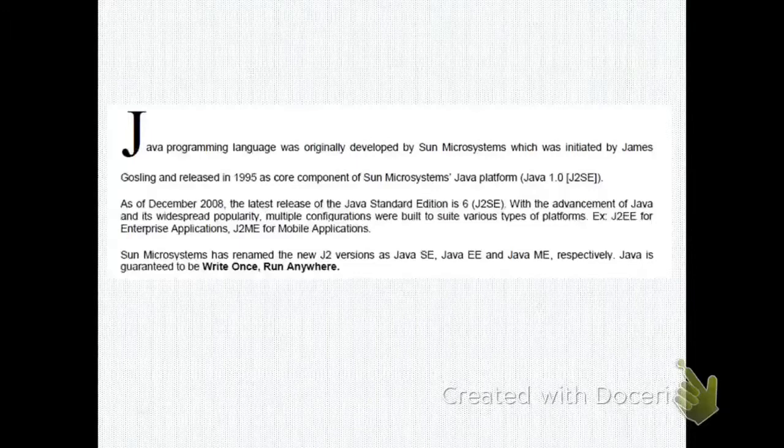The Java programming language was originally developed by Sun Microsystems, initiated by James Gosling, and it was released in 1995 as a core component of Sun Microsystems, as you can see in the PPT shown. As of December 2008, the latest release of Java Standard Edition is 6.